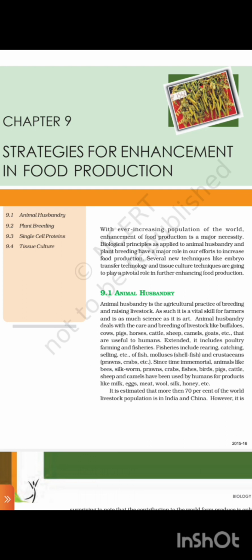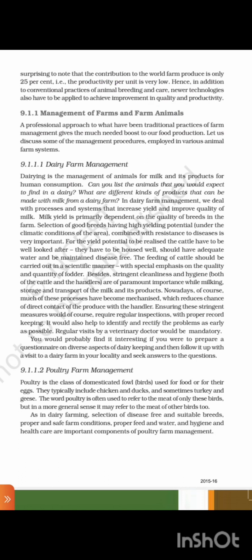Since time immemorial, animals like bees, silkworms, prawns, crabs, fishes, birds, pigs, cattle, sheep, and camels have been used by humans for products like milk, eggs, meat, wool, silk, honey, etc. It is estimated that more than 70% of the world's livestock population is in India and China. However, it is surprising to note that the contribution to world farm produce is only 25%. The productivity per unit is very low. Hence, in addition to conventional practice for animal breeding and care, newer technologies also have to be applied to achieve improvement in quality and productivity.